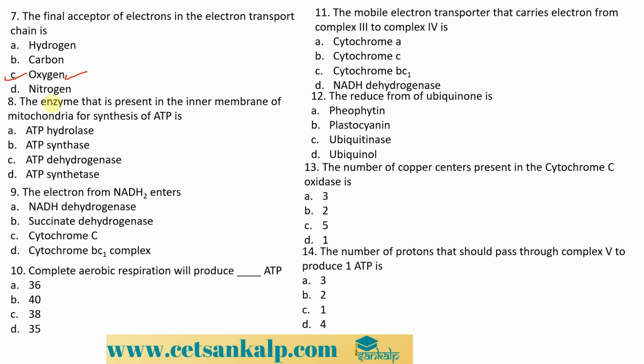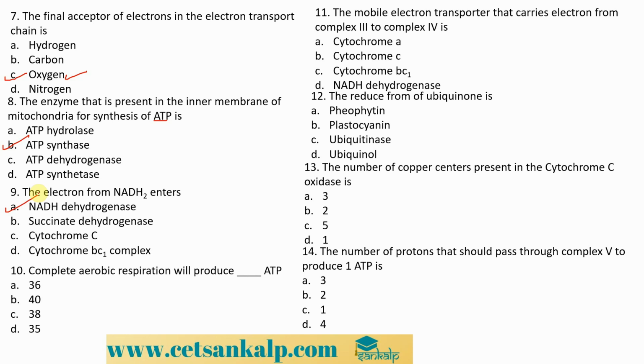The next question. The enzyme that is present in the inner membrane of the mitochondria for synthesis of the ATP is ATP hydrolase, ATP synthase, ATP dehydrogenase, ATP synthetase. We know the complex number 5. Hence, the another name for the complex 5 is ATP synthase. Hence, we can say that B is the right answer over here. The electron from the NADH2 enters NADH dehydrogenase, succinate dehydrogenase, cytochrome C, cytochrome BC1 complex. The answer is the complex number 1, and the another name for the complex number 1 is the NADH dehydrogenase. A is the right answer.